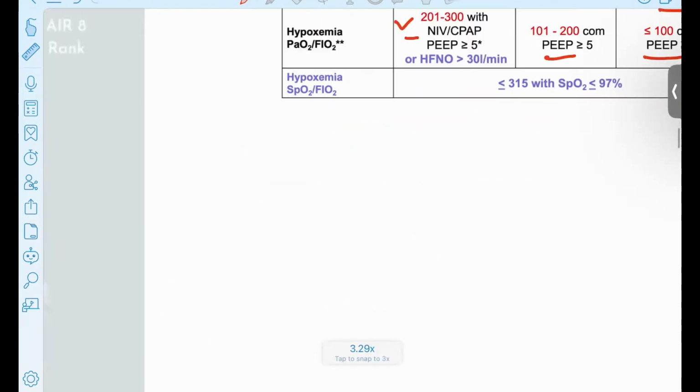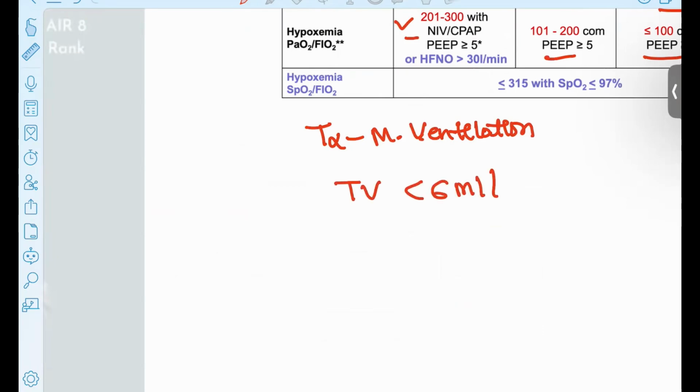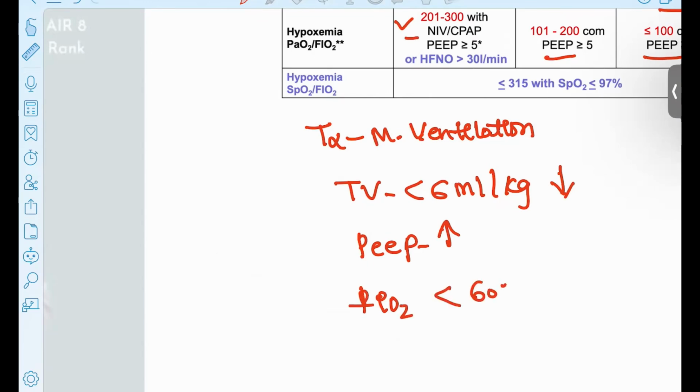What is the treatment then? The treatment is always mechanical ventilation. You have to start the patient on the mechanical ventilation with the settings of the tidal volume should be less than 6 ml per kg. Okay, less than 6 ml per kg. And the PEEP value should be high. Okay, PEEP value should be high. Tidal volume should be low. And the FiO2 is always less than 60%.